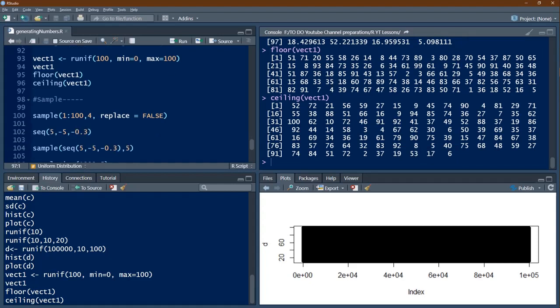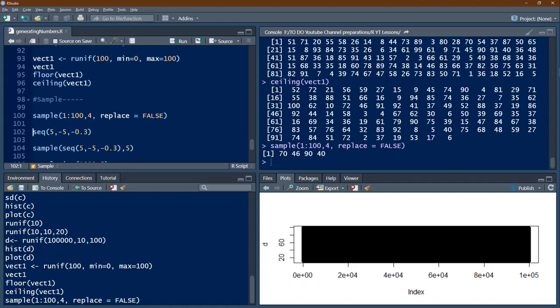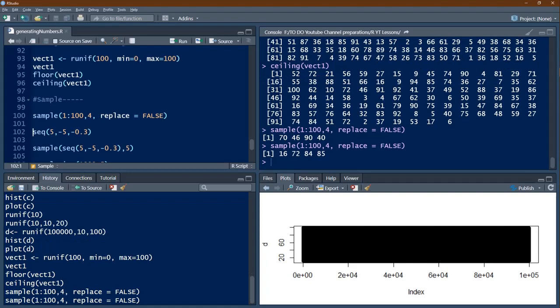Now we are going to another very important function, sample. Here what we are doing is, in the range 1 to 100, we want to produce 4 numbers and we say replace is false. That means if a number has been picked from 1 to 100, the same number should not come next time. The number can come from anywhere, as random as possible. So 70, 46, 90 and 40. If I ask one more time, this time I am getting 16, 72, 84, 85. So each time you will get a different result.